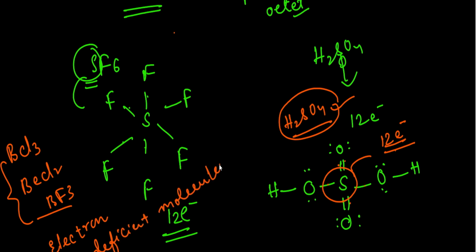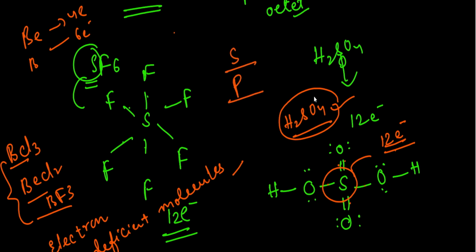Because here the beryllium or boron contains fewer electrons, either 4 electrons or 6 electrons. They do not have the octet configuration. Here also the sulfur and phosphorus do not have the octet configuration, but they contain more than 8 electrons. That is why it is called expanded octet. So these 3 are the main limitations of the octet rule.